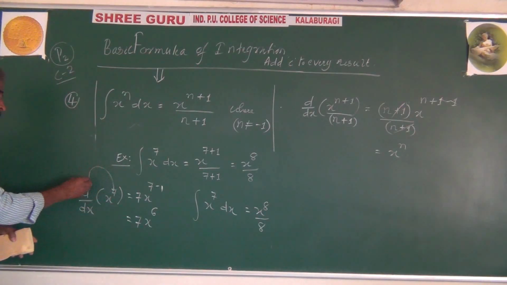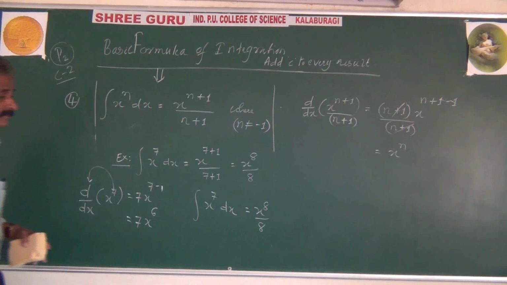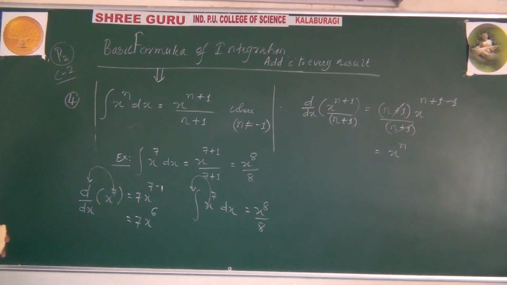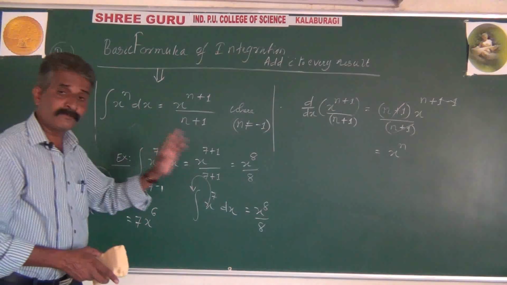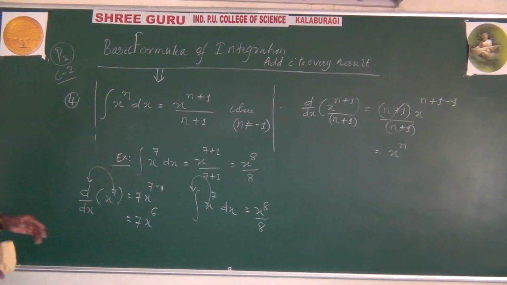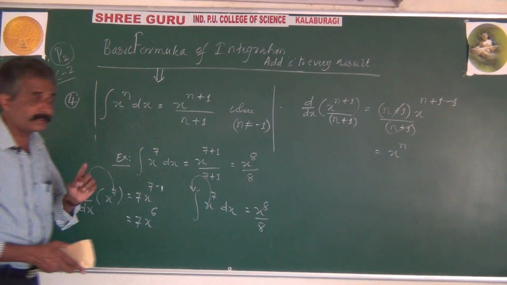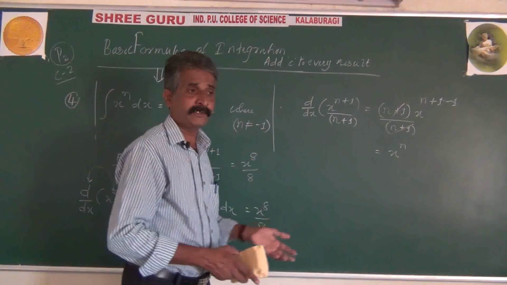The results are different because the function is undergoing a different process. Here it is undergoing the process of differentiation. Here it is undergoing the process of integration. They have their own kind of mechanism. That's why we get different results even though the function is the same. So from now onwards, be careful whether you are in differentiation or in integration.